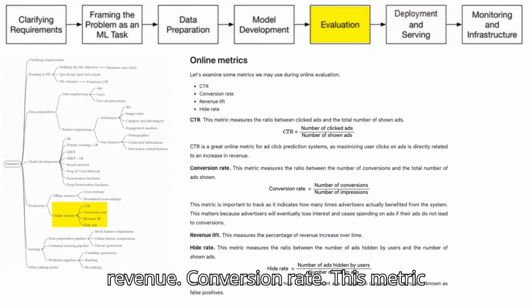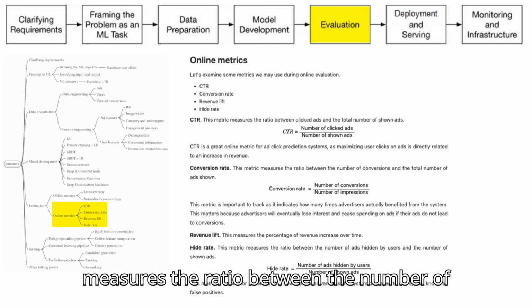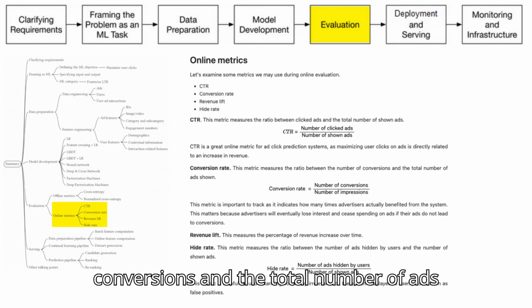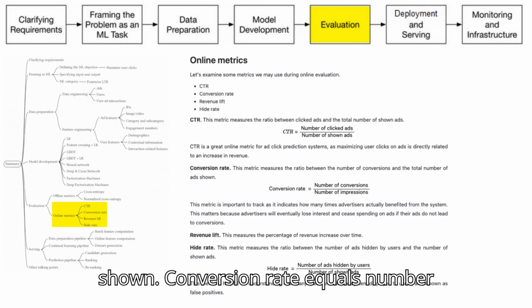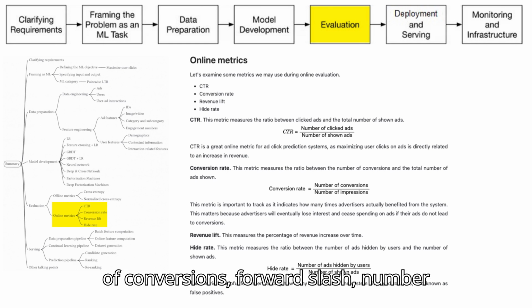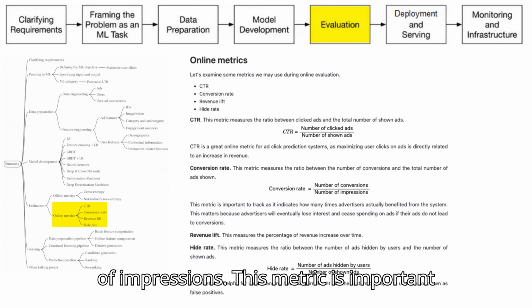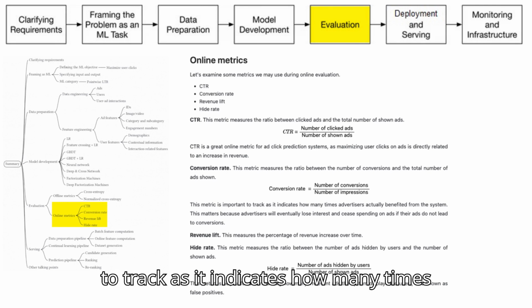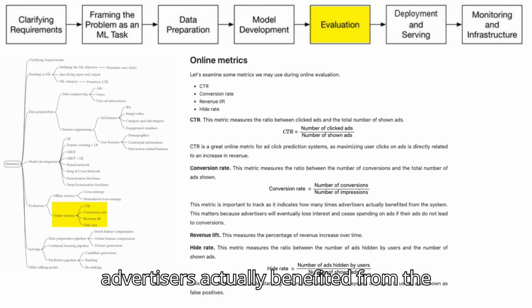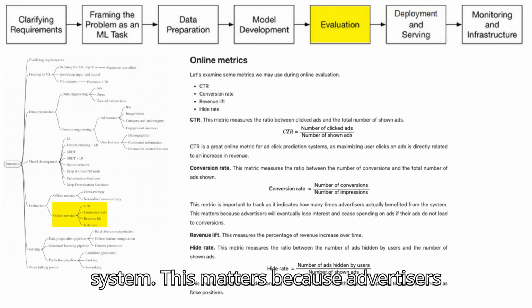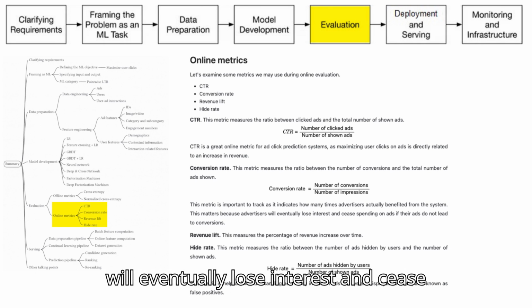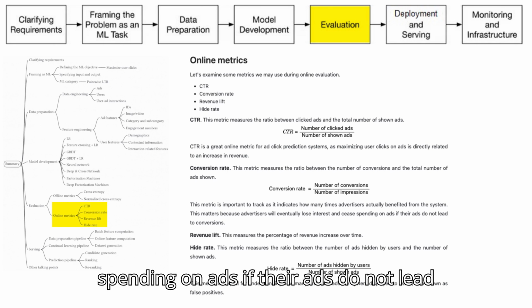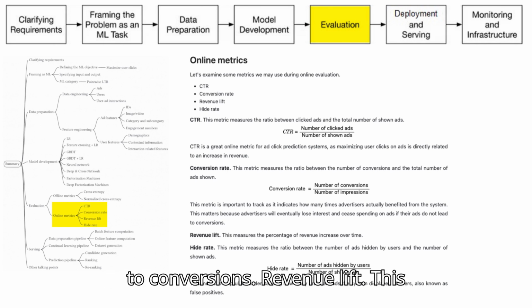Conversion rate. This metric measures the ratio between the number of conversions and the total number of ads shown. Conversion rate equals number of conversions / number of impressions. This metric is important to track as it indicates how many times advertisers actually benefited from the system. This matters because advertisers will eventually lose interest and cease spending on ads if their ads do not lead to conversions. Revenue lift. This measures the percentage of revenue increase over time.